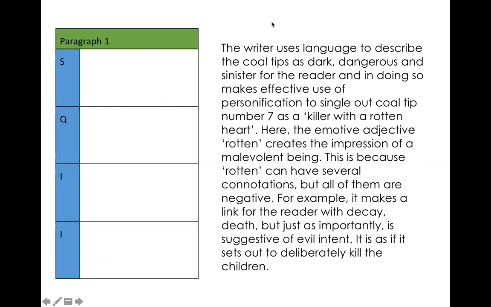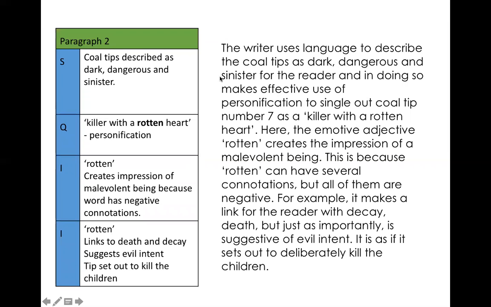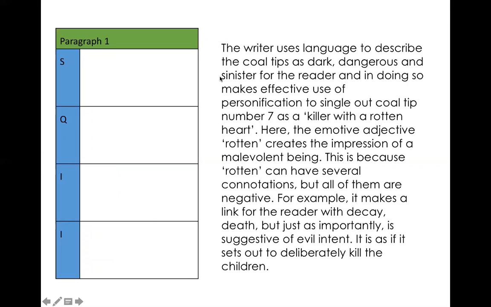But as I said, I'm going to transfer this over into the table on the left. Okay, so I'm going to start at the top. The writer uses language to describe the coal tips as dark, dangerous, and sinister for the reader, and in doing so makes effective use of personification to single out coal tip number 7 as a killer with a rotten heart. What we have there is the statement and the quotation thrown in together. Okay, as I said, they don't need to be in separate sentences. You just need to make sure both of them are included quite clearly.